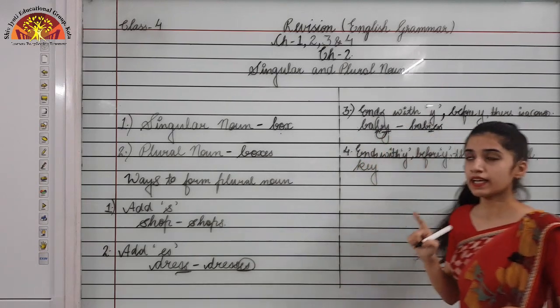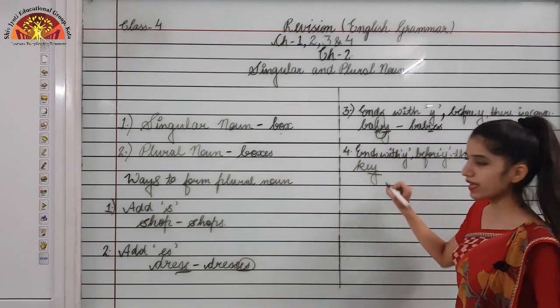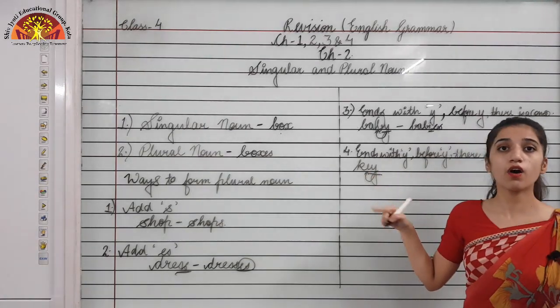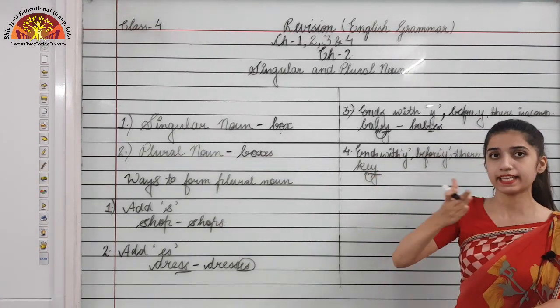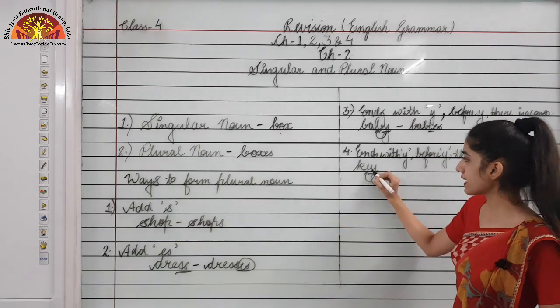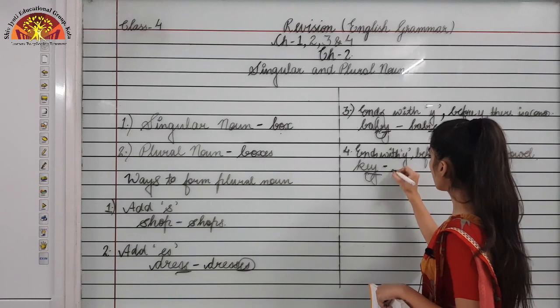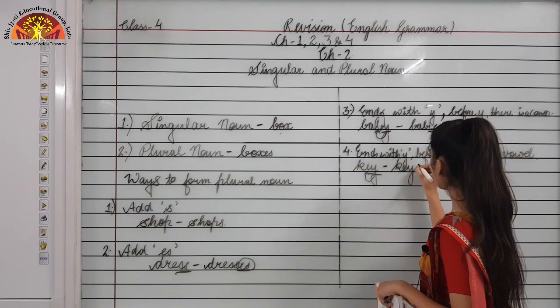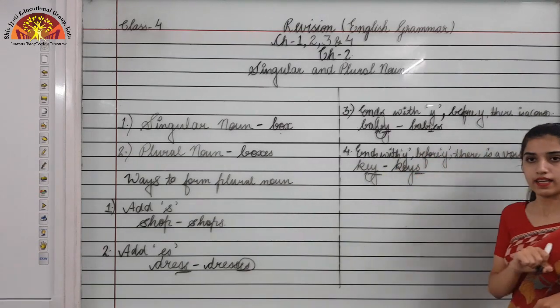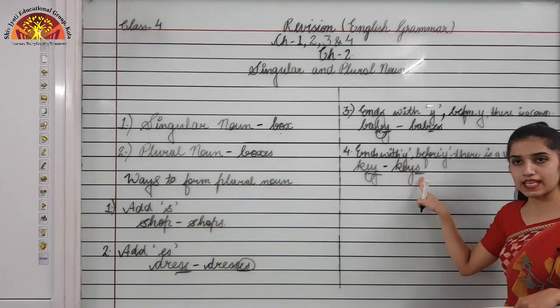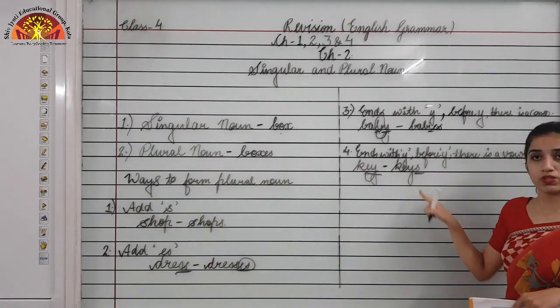that is key. Okay, key is ending with y and before y there is what? E, which is a vowel. What are vowels? A, E, I, O, U. So E is a vowel. So to make its plural, we will just add s in the last. Okay, to make it plural, we just added s in the last. Okay, this was the fourth rule.